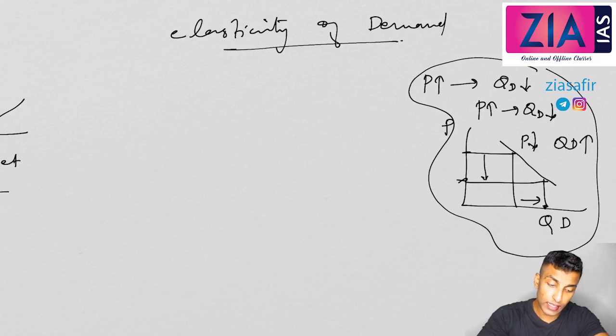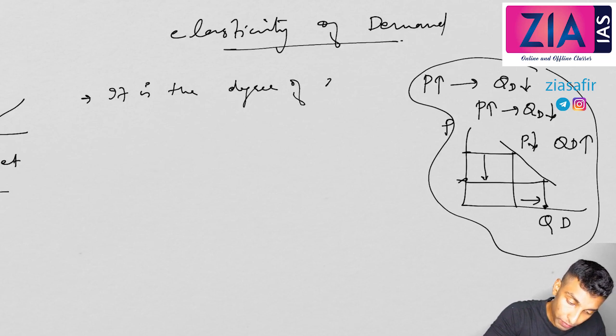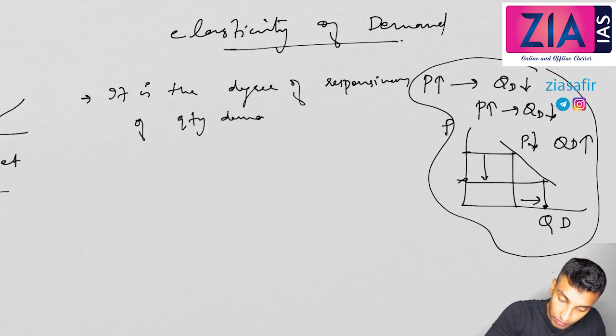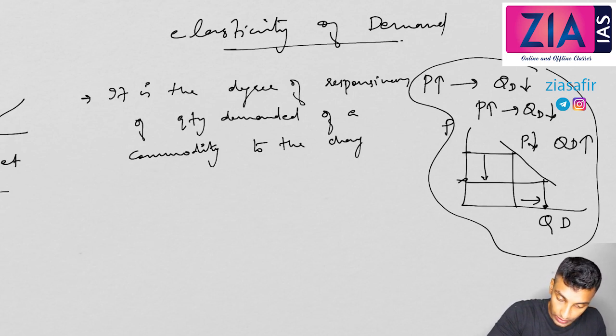Okay, so elasticity of demand means, I've told you, responsiveness of demand to the change in price. Now how will you understand this? So let me write down the definition here. It is the degree of responsiveness of quantity demanded of a commodity to the change in its price.